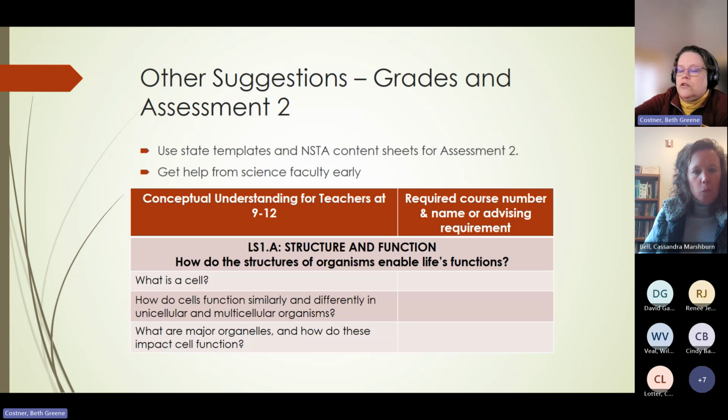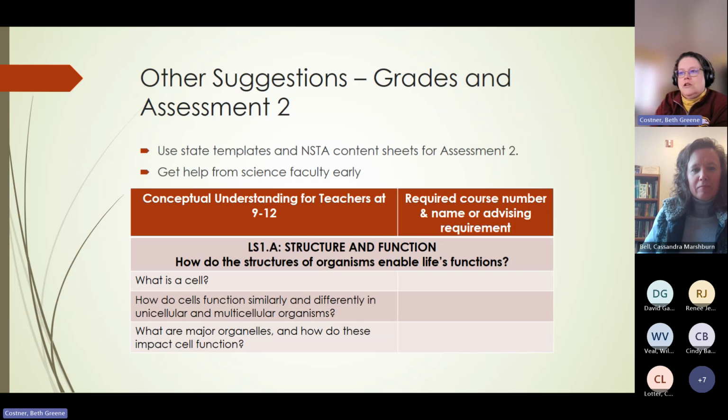This is not everything under Life Science 1.A, but they give you a question, and then you say, here's the course that covers what is a cell, how do cells function similarly and differently in unicellular and multicellular organisms. I have no idea what that means, but if you are in the life sciences, you know what that means.